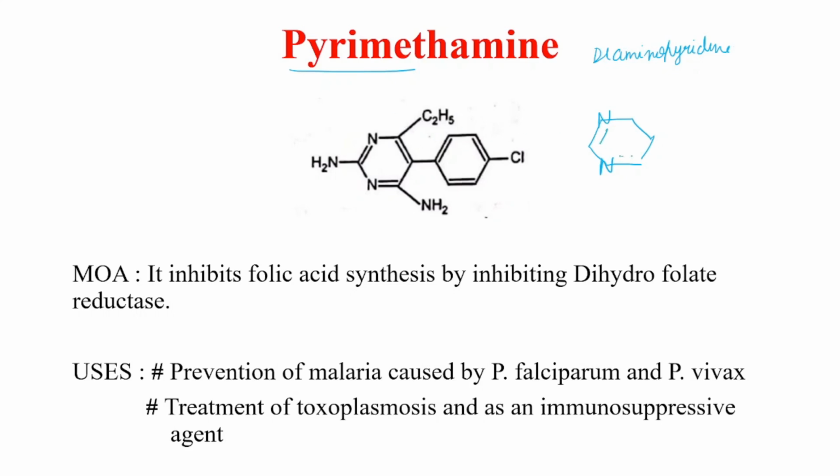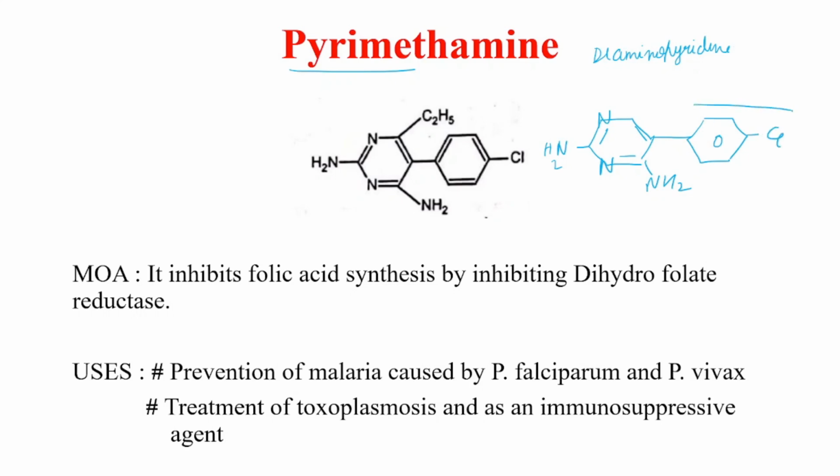We'll give it the double bonds. Now we have diamino, so we will put an amino group right here, and an amino group right here. We will attach this ring to another benzene ring with a chlorine.